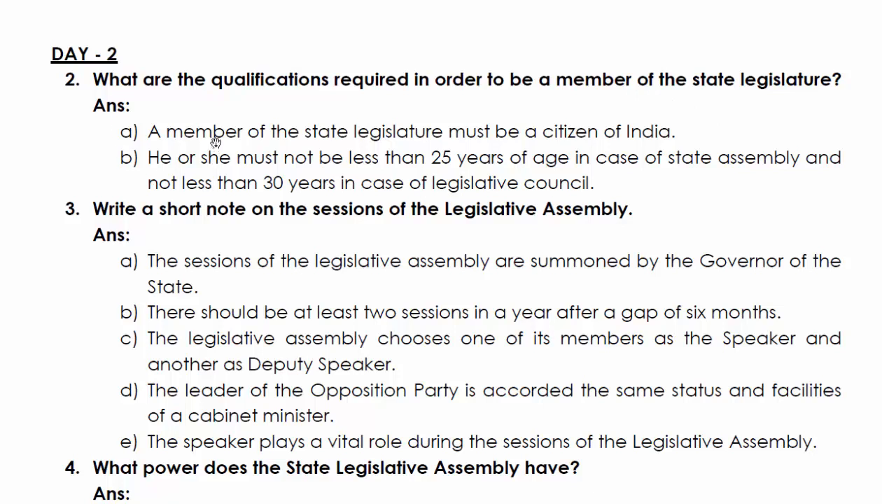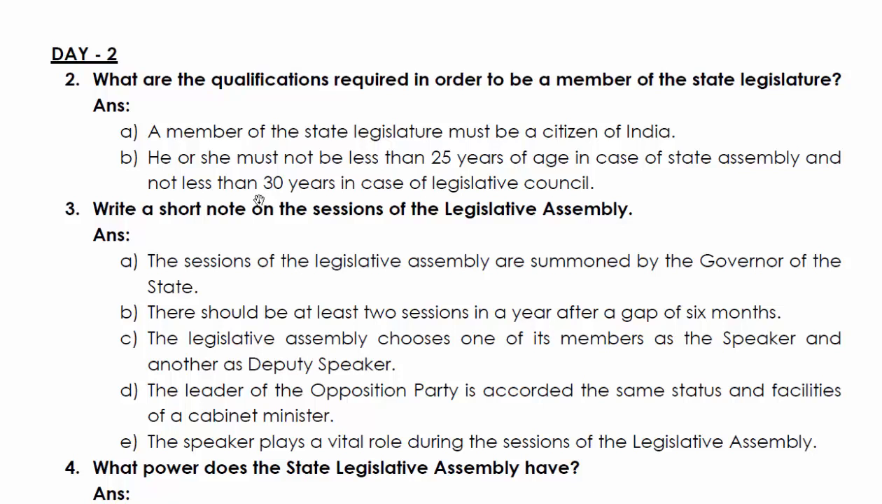If you want to be a member of the state legislature, or an MLA, you must be a citizen of India. A person from Nigeria or South Africa could not be a member of this legislative assembly. He or she must not be less than 25 years of age. That means a school student like you could not be a member until you reach 25 years of age in case of state assembly, and not less than 30 years in case of legislative council.